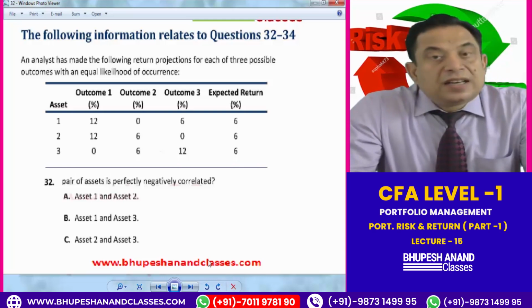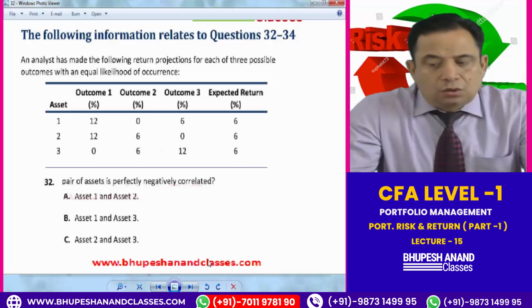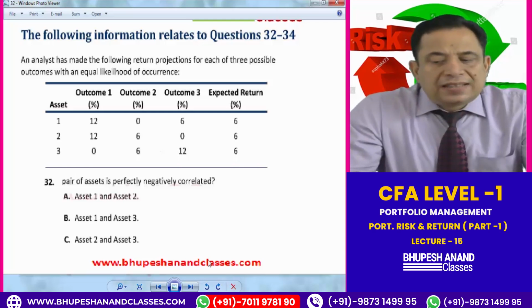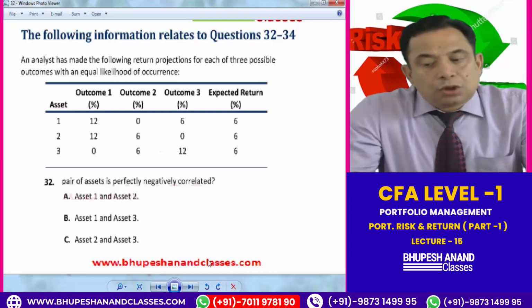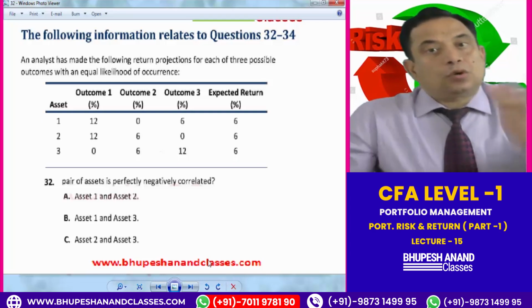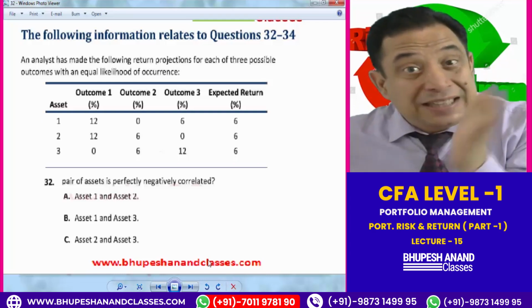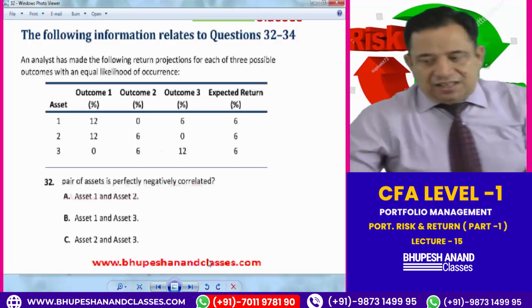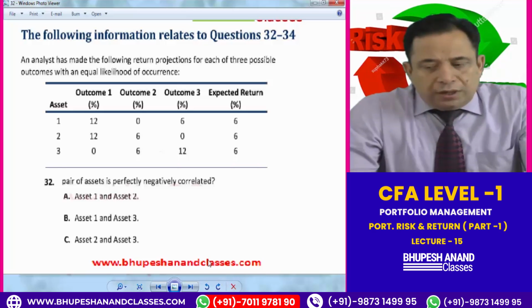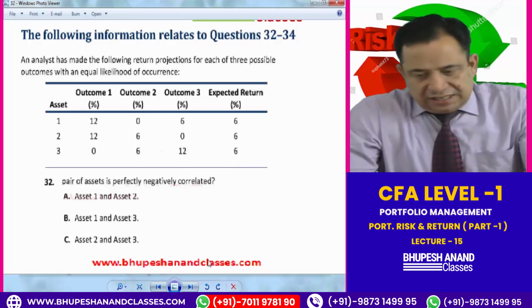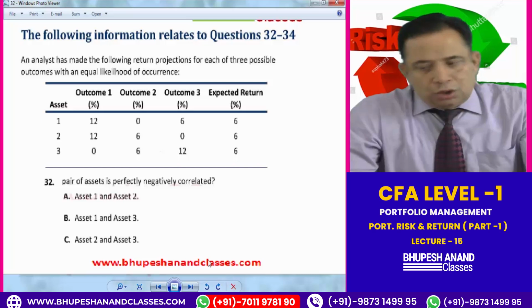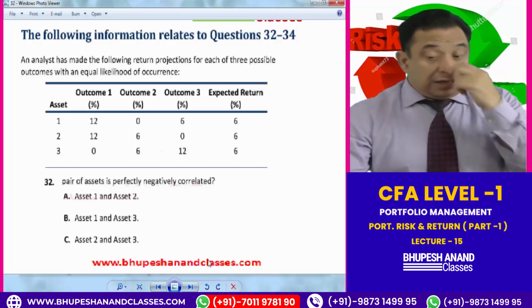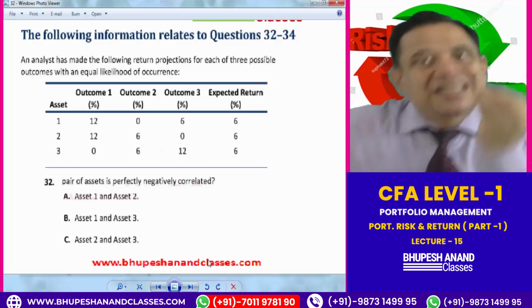It means asset 1 and 2 are directly related to some extent. In outcome 2, asset 1 return decreases from 12 to 0 and asset 2 return also decreases from 12 to 6. It means both are decreasing, so asset 1 and 2 have a positive covariance. Now in outcome 3, look at 1 and 2 only. Asset 1 return decreases from 12 to 6 and asset 2 decreases from 12 to 0. It means asset 1 and 2 have a positive relationship.